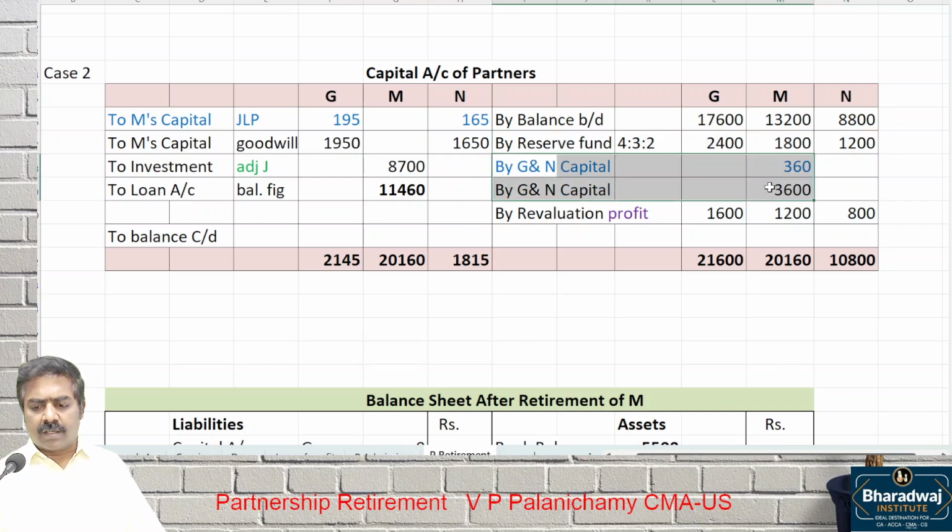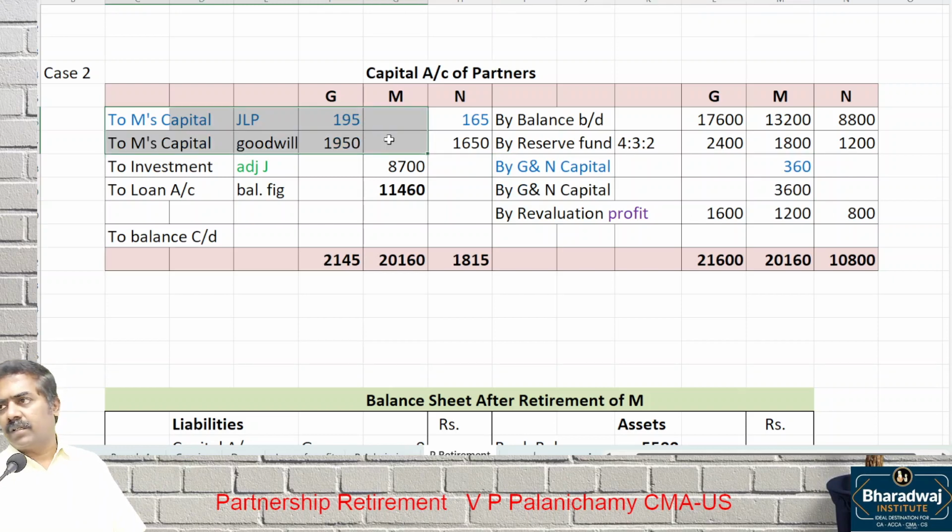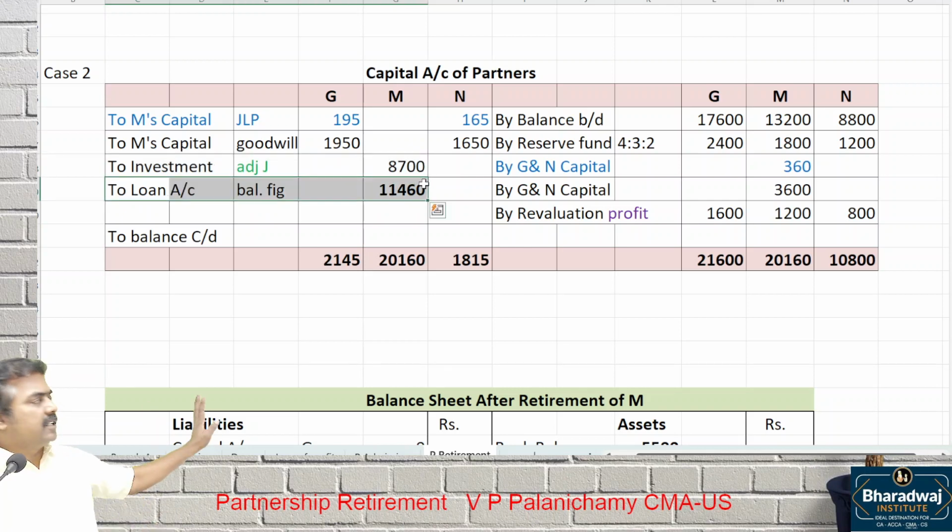Credit G and N for JLP and goodwill. Debit for JLP and goodwill. Investment taken over by M. Balance transferred to which account? Loan account. Paying attention. Till this point, what is same? Case 1 or case 2, it is same.